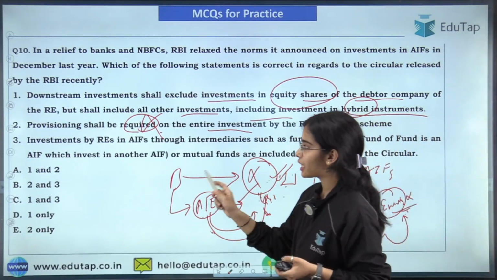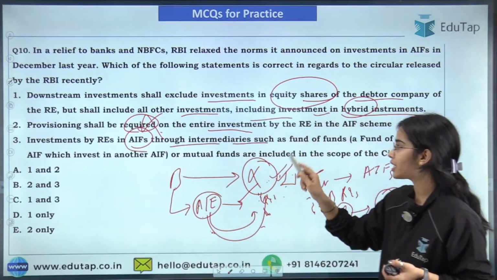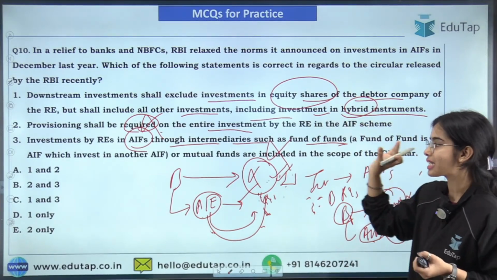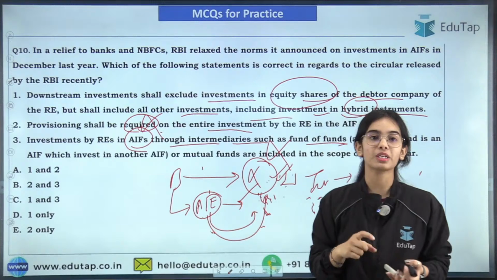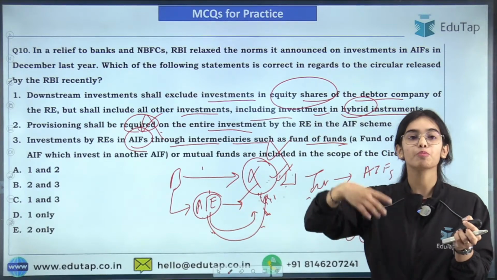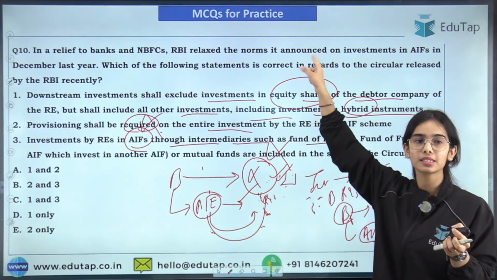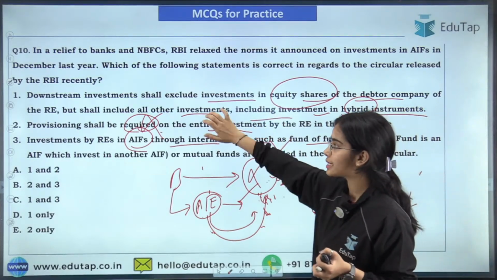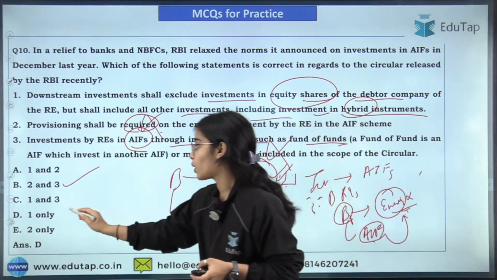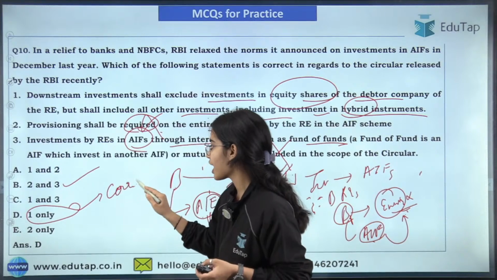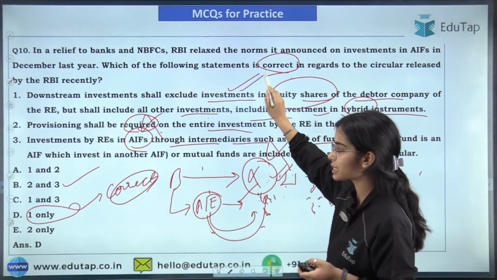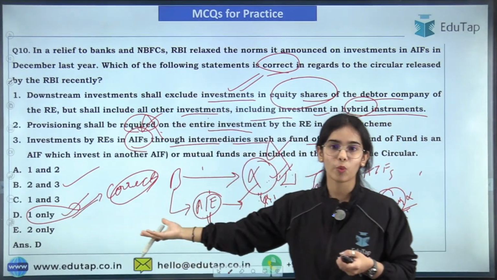Investment by the regulated entities in the AIFs through intermediaries such as fund of funds and mutual funds is not included under the scope of the circular, because here the banks are not directly investing in the alternative investment fund. So if the banks are investing through some intermediary, some mutual fund and such, this will not come under this circular, under these directions. So here the second and third statements are incorrect, and that's why the right answer is D, that is 1 only, because we have to find the correct statement. Only the first statement is correct, and that's why 1 only, that is D, is the answer.